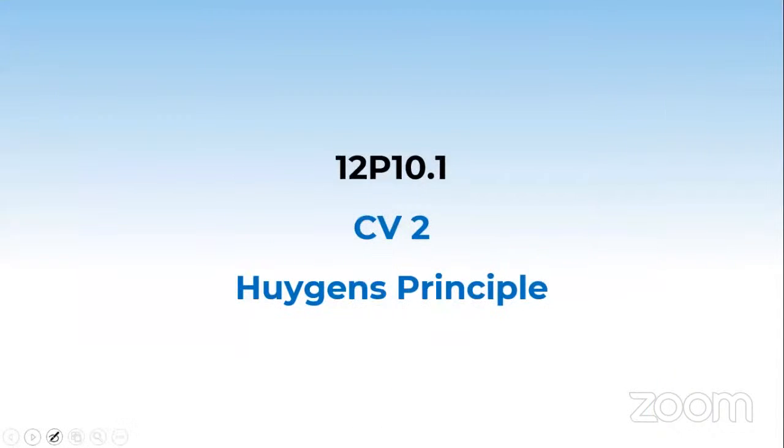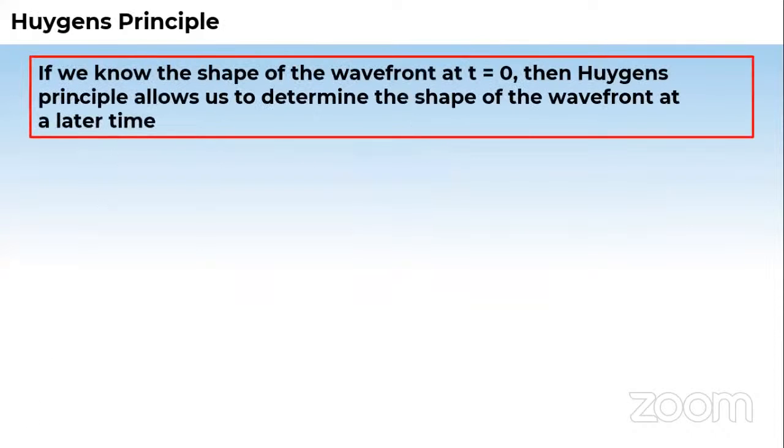So now at last we'll talk about Huygens principle a little bit, then we'll end the class. So what is Huygens principle? It says like this: suppose we know the shape of the wavefront, and I don't know what kind of shape it is. Maybe it is a circular wavefront, maybe spherical, maybe planar. We have seen all of these three types, but here we don't know which it is.